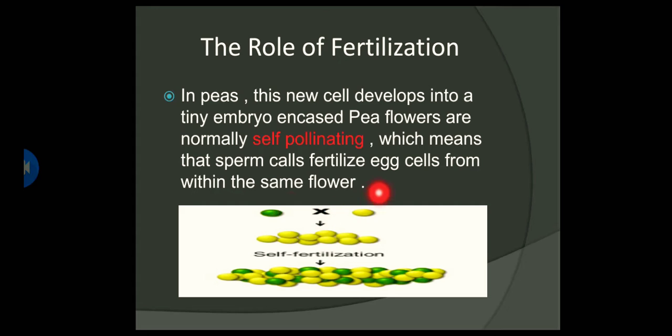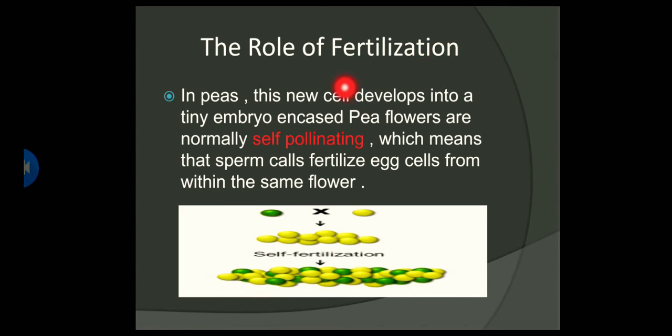So when two parents cross together or come together, this X here means cross. They cross together to make a new cell or a new organism. Two parents come together to make a new cell or zygote. That's what we mean by fertilization.